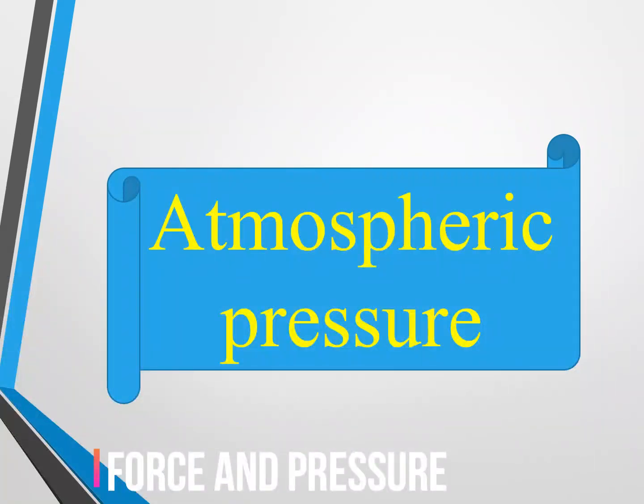The last topic we discussed in this video is atmospheric pressure. The atmosphere, which surrounds the earth, has many gases. They apply a force on the earth. This is called atmospheric pressure, and atmospheric pressure varies from place to place because on the surface of the earth we have maximum air due to gravity, so the pressure is very high. As we move upward, height and altitude increase, but the pressure decreases.